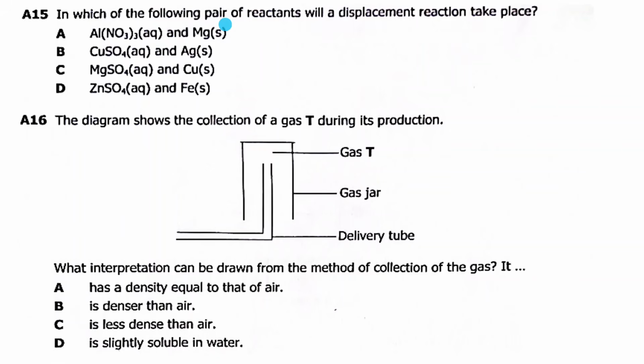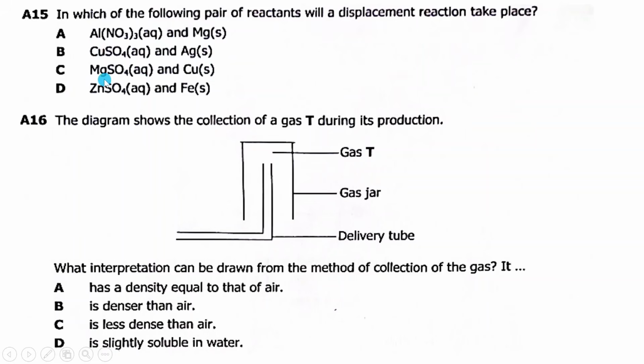So here A agrees. In B, we have copper sulfate and silver. Silver is less reactive than copper, so it can't displace copper here, so no displacement reaction. In C, we have magnesium sulfate and copper.